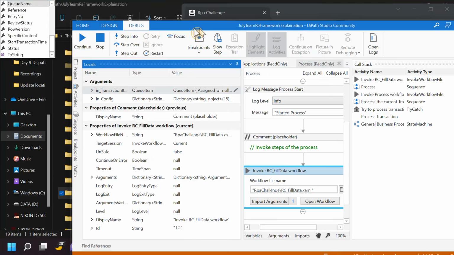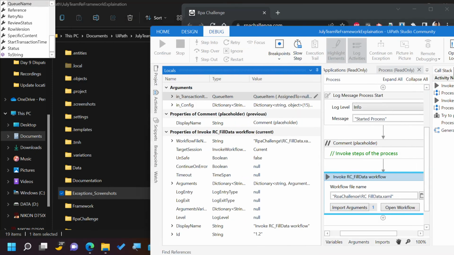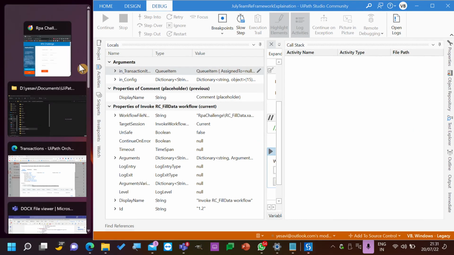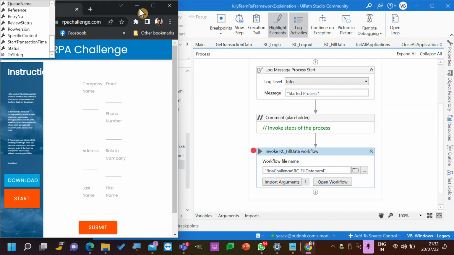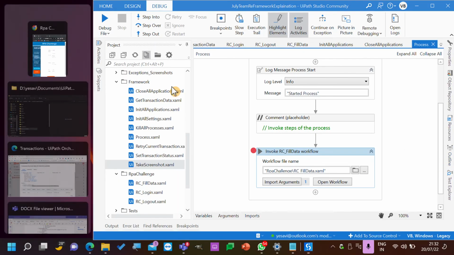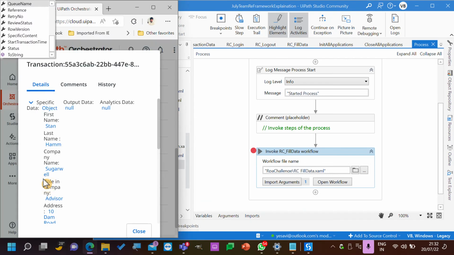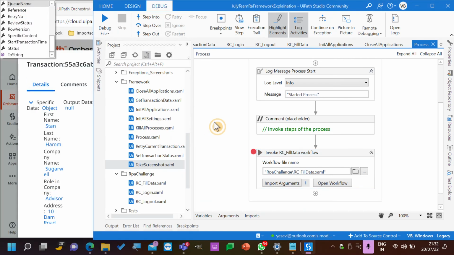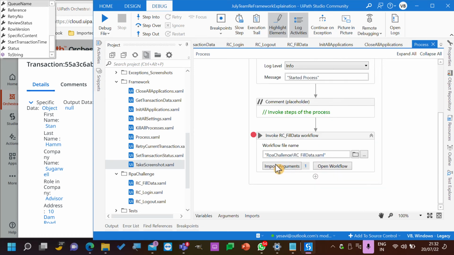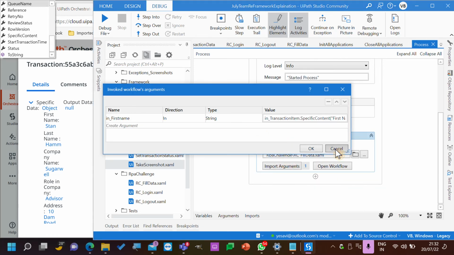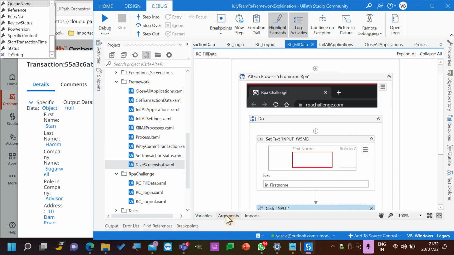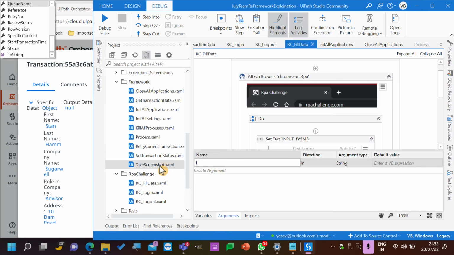So I will just stop the code. This should go away. Okay, fine. So instead of adding int first name, I will add an argument in underscore data to fill, and this is of type in.